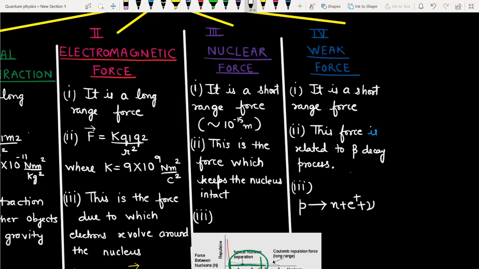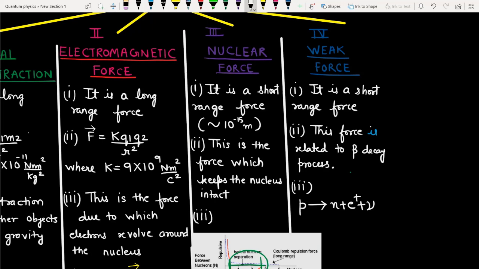In the NZ graph, there are some nuclei in which the number of protons is much larger than the number of neutrons, and in some cases the number of neutrons is much larger than the number of protons, thereby making the nuclei unstable. Objects in nature always tend to attain stability. And it is not very stable to have a very large number of protons as compared to neutrons inside the nucleus, or vice versa.